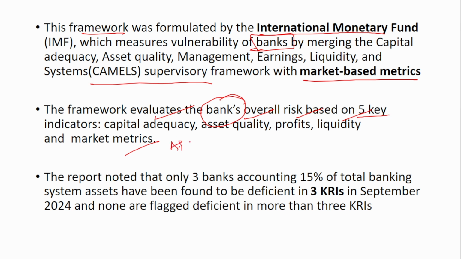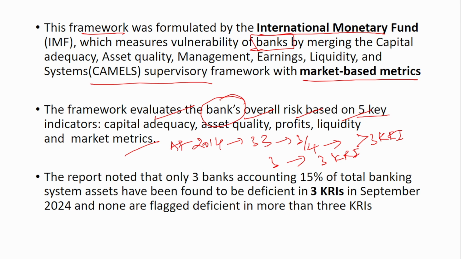In 2014, there were 33 banks put under monitoring under this KRI framework. Of those, three-fourths were deficient in 3 or more KRI indicators. But now, only 3 banks have been deficient in exactly 3 KRI indicators, which is a huge improvement.